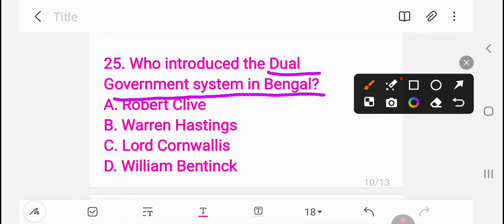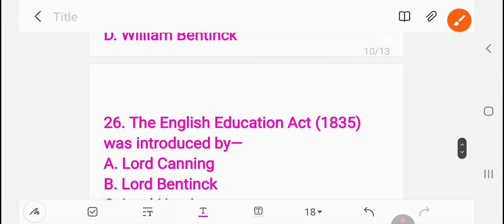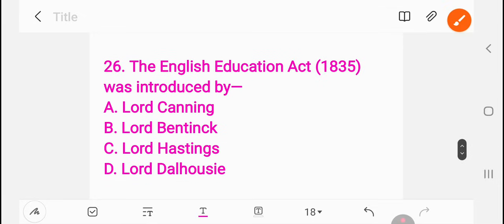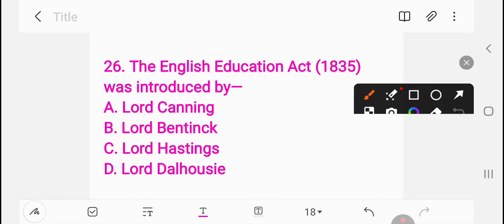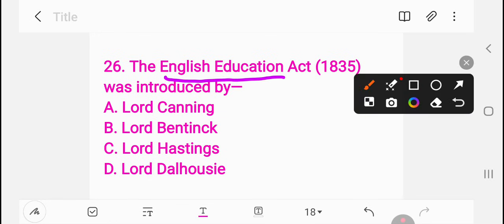Next, 26. The English Education Act of 1835 was introduced by Lord Canning, Lord Bentinck, Lord Hastings, Lord Dalhousie. 26. The right answer is B, Lord Bentinck, Lord William Bentinck, the Governor General.